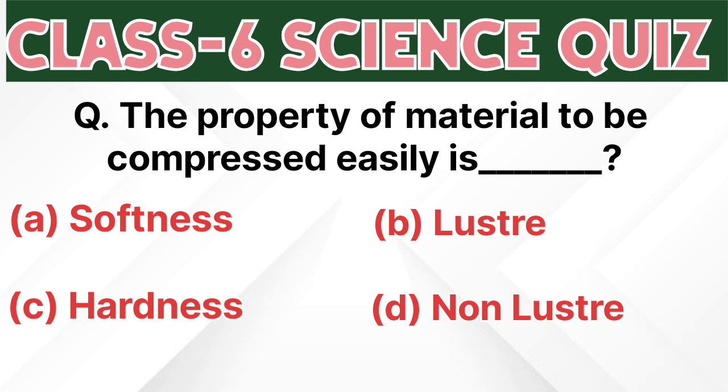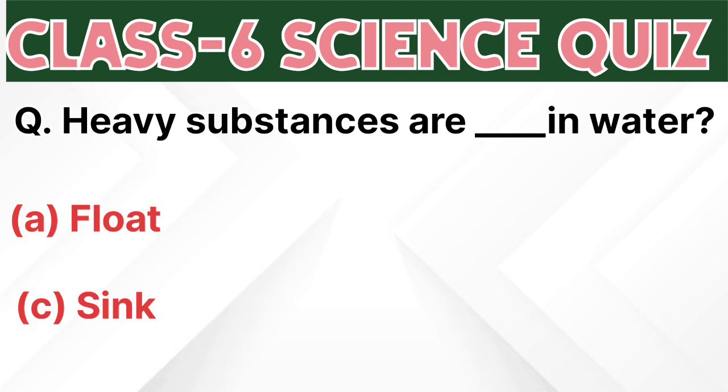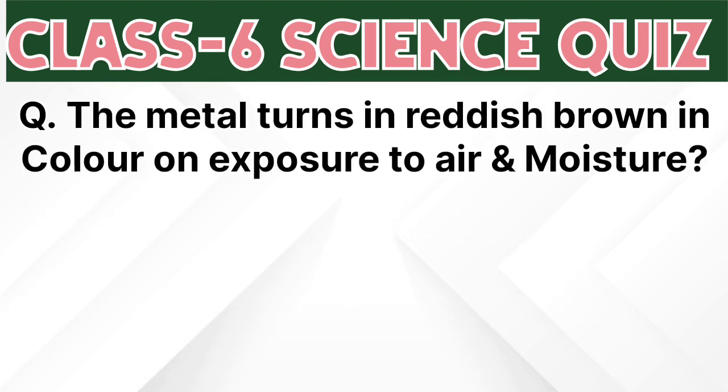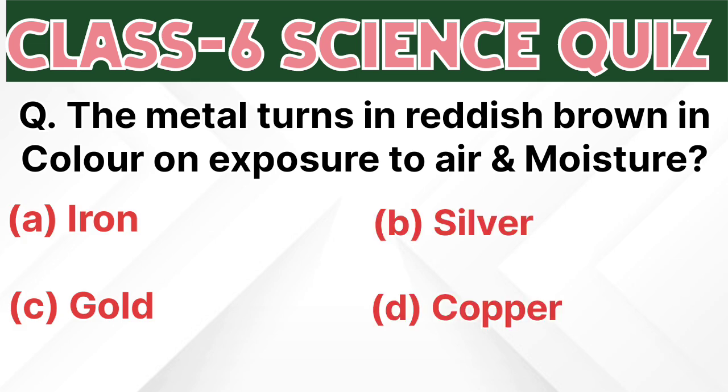Now the next is, heavy substances are dash in water: float, sometimes sink, sometimes float. The correct answer of this question is C, sink. Now the next question is, the metal that turns reddish brown in color on exposure to air and moisture: iron, silver, gold, copper. The correct answer of this question is A, iron.